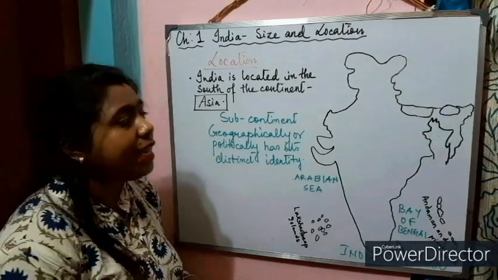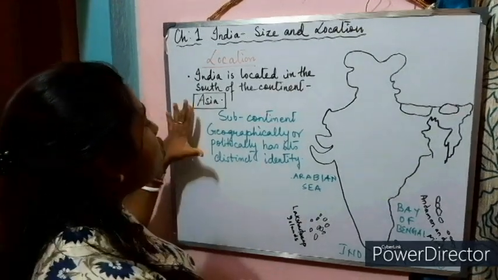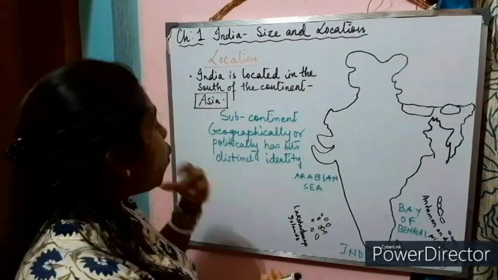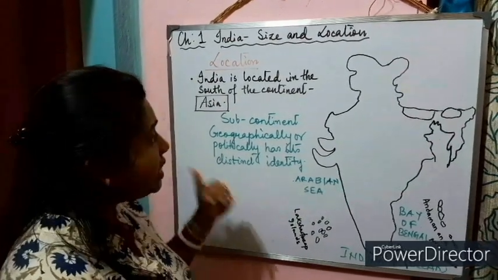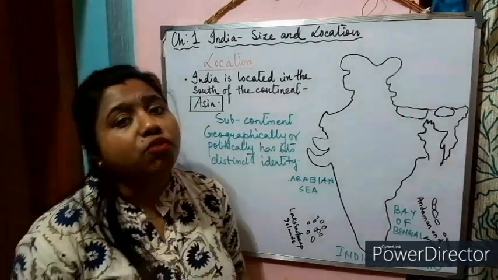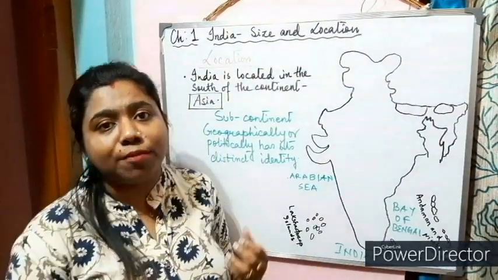So we can say that India is separated from Asia because India has its own geographical and political distinct identity. India is separated from the rest of Asia by the lofty mountains of the Himalayas.